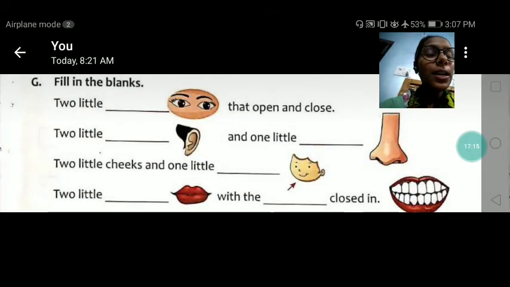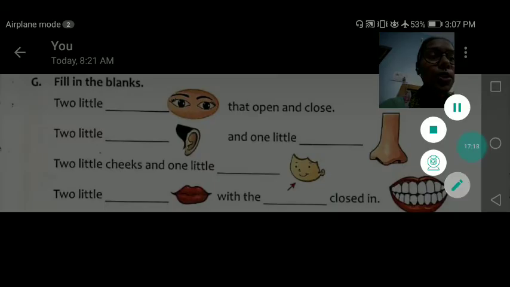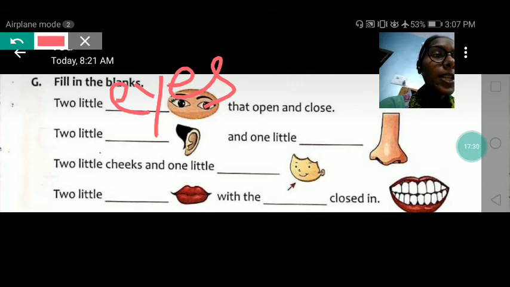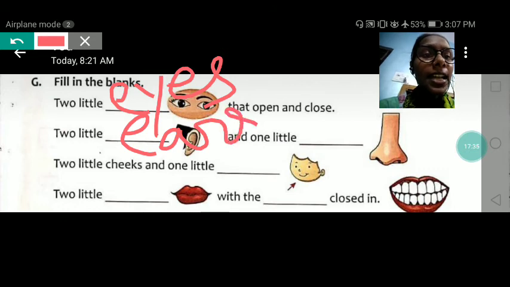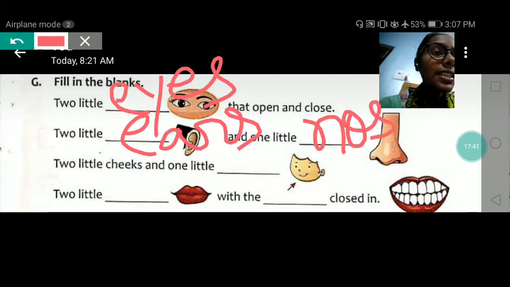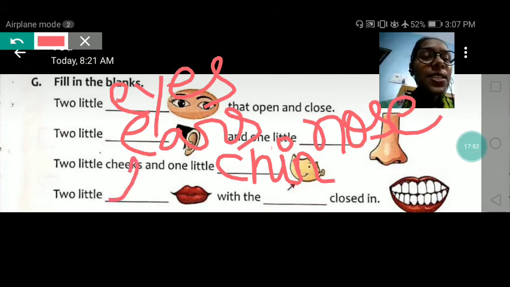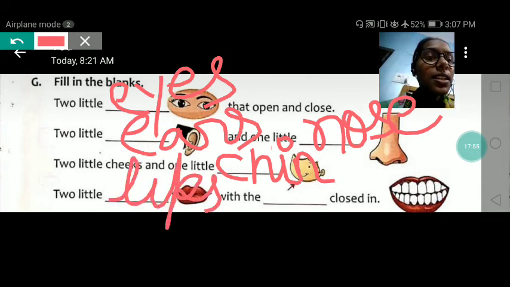Next, question number G. What you have to do? Fill in the blanks. We have to see the picture and write the name. Two little eyes, E-Y-E-S, eyes, that open and close. Two little ears, E-A-R-S, ears, and one little nose, N-O-S-E, nose. Two little cheeks and one little chin, C-H-I-N, chin. Okay? Two little lips, L-I-P-S, lips.